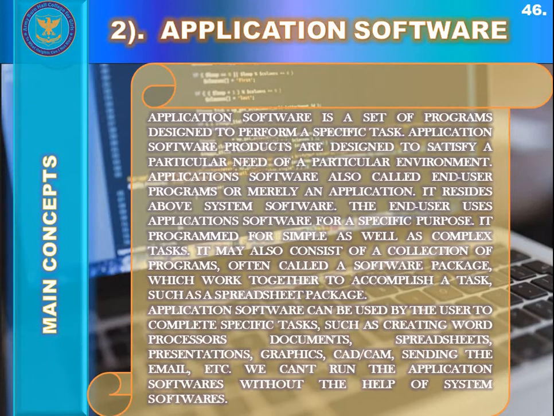You can perform simple tasks like creating documents with application software, and you can perform very complex tasks like calculation based tasks with application softwares too. It can either be installed or accessed online from cloud platforms.